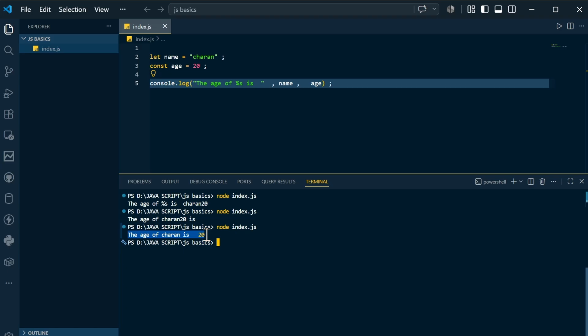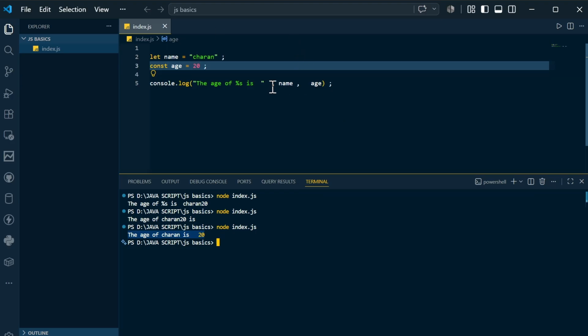So in this fashion you need to do many experiments, and you need to find out exactly what you want. So it is saying that age of Charan is 20. As you can see, I am getting %s from the name, and age is printing from here. So this is one of the ways.